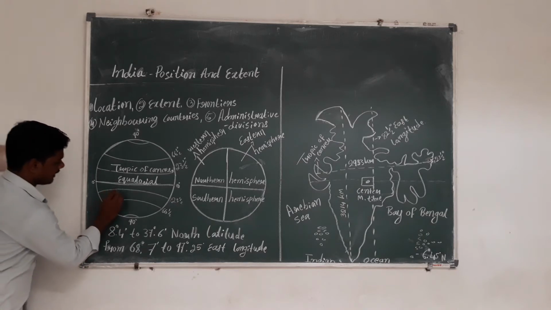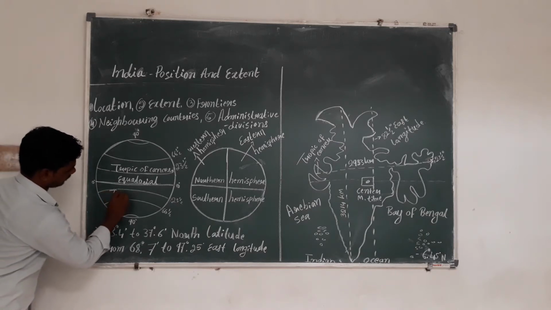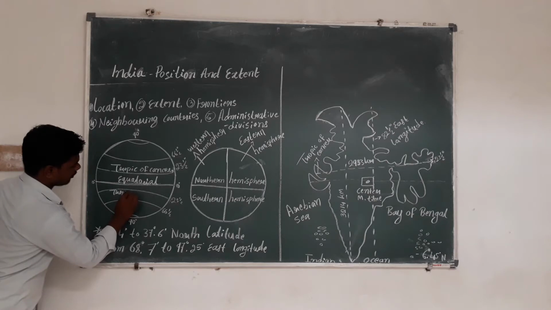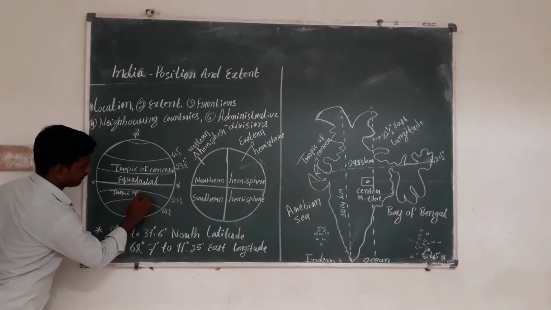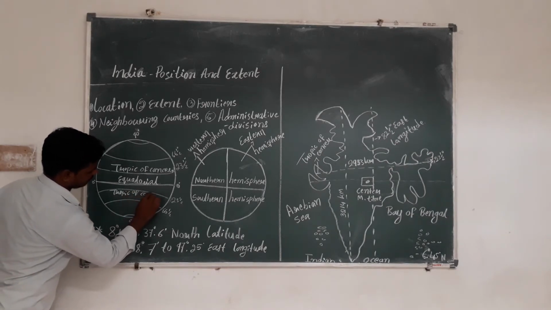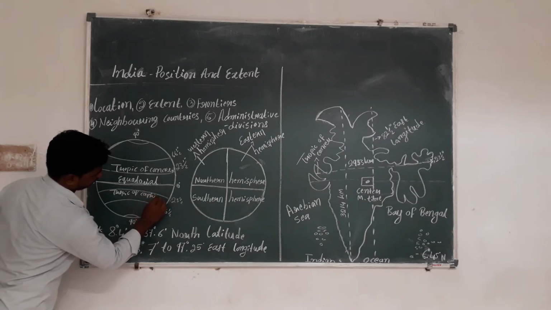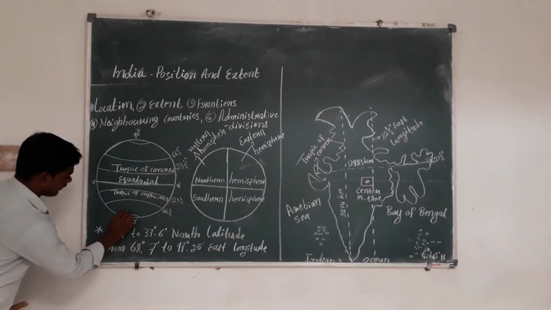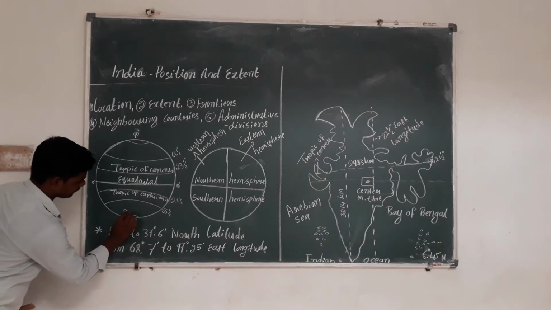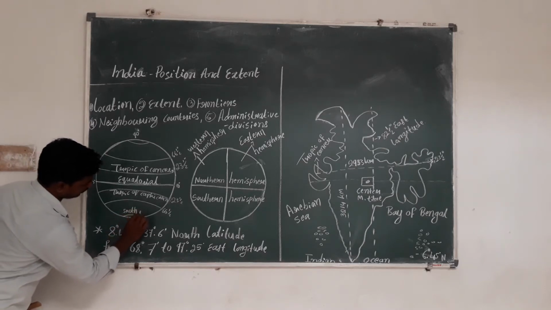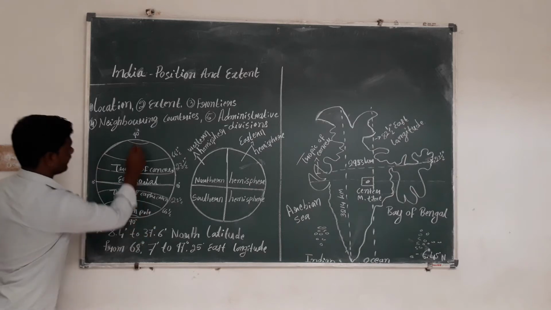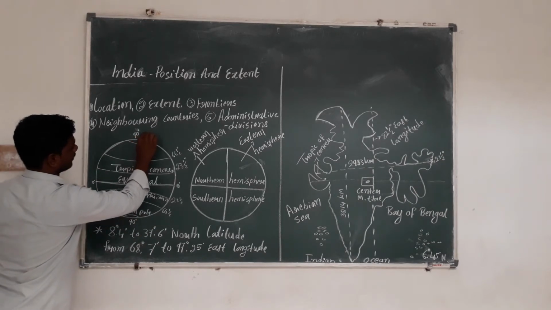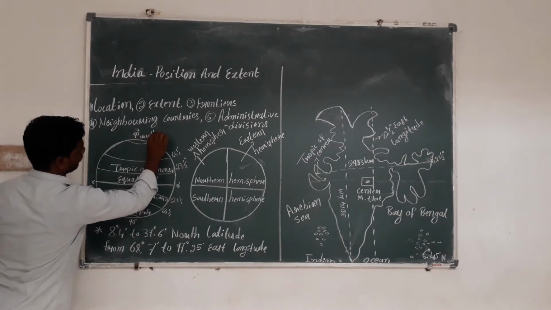And this line is the Tropic of Capricorn. This is the South Pole, and this one is the North Pole.